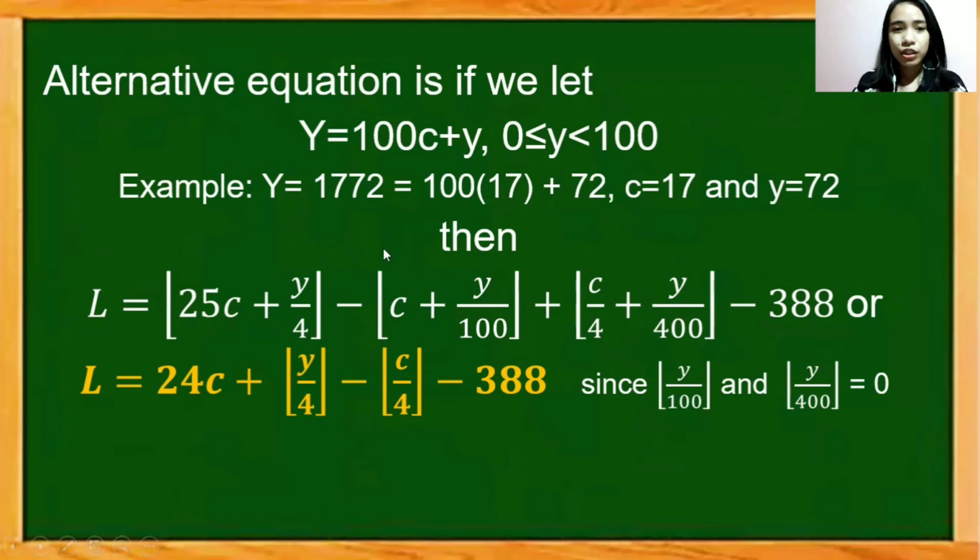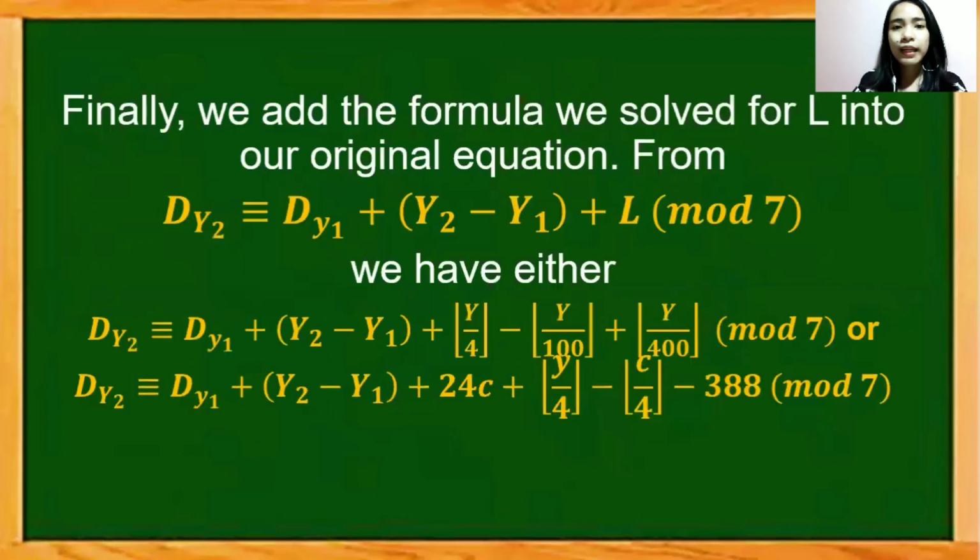So here we just simply substituted from the original equation of L, this one. And if we reduce this, it becomes 24c plus the greatest integer of y over 4 minus the greatest integer of c over 4 minus 388. So now we have two equations of L. Let's try to put that in our original formula. So this is our original formula. And if we just change L to the two equations we solved a while ago, we will have these two equations. So basically, you can already use this. But this still looks a bit complicated. So let's try to simplify that.